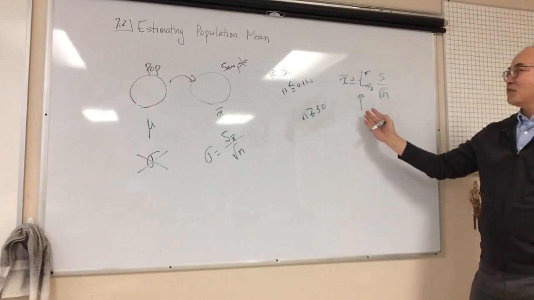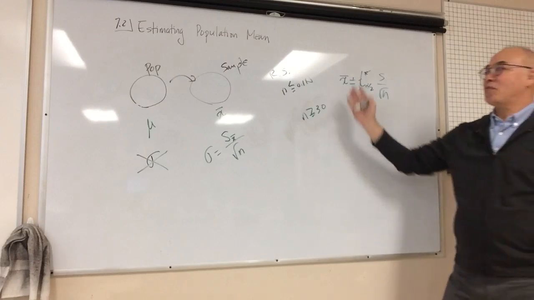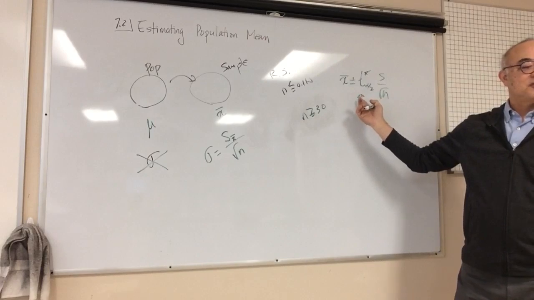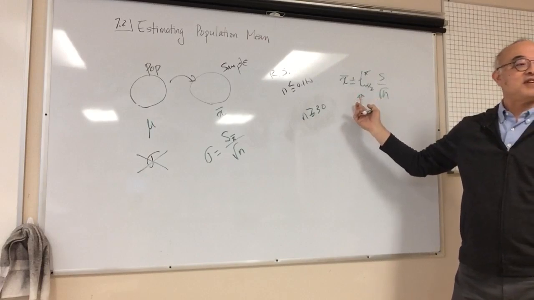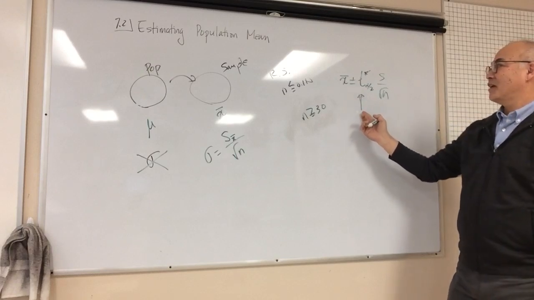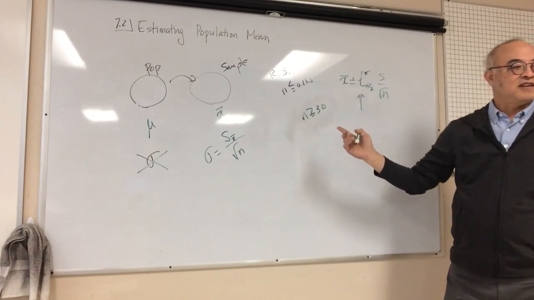Right? We learned when we were doing the proportions, it was not this. What was this here, the critical value? It was the Z value. Remember the Z value, right? Now here we have a T.